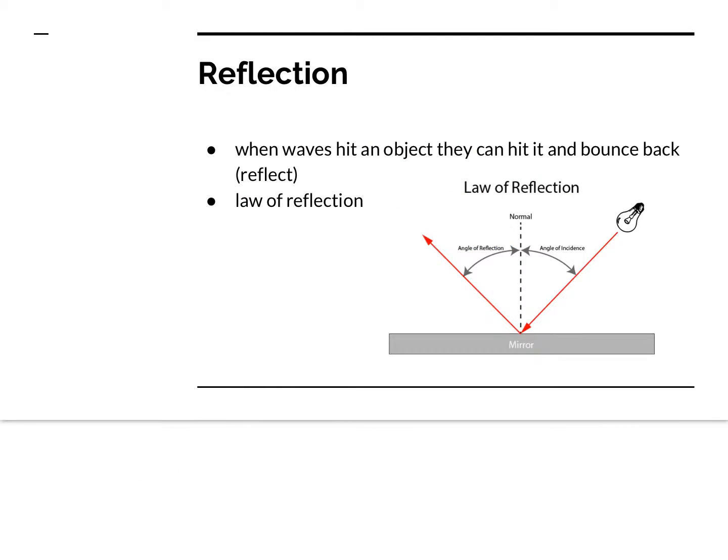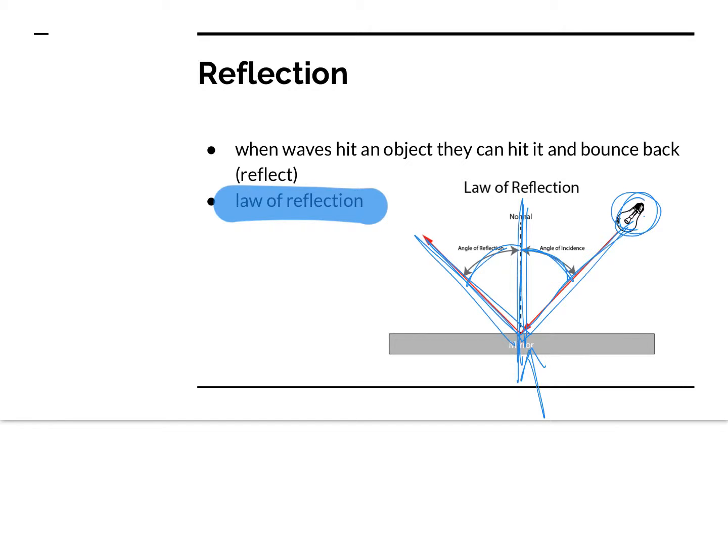Okay, so how do waves react? So we have something called the law of reflection. When a wave hits an object, like even this light wave, or if this was a water wave going through and then bouncing back off, compared to the angle that they hit the object at, so from here to here, these angles are going to be equal. Okay, so if you ever kick a soccer ball up against the wall in the gym, the angle you kick it at is going to bounce back off that wall at the same angle. So if you kick the soccer ball here, it's then going to bounce back that way every time.